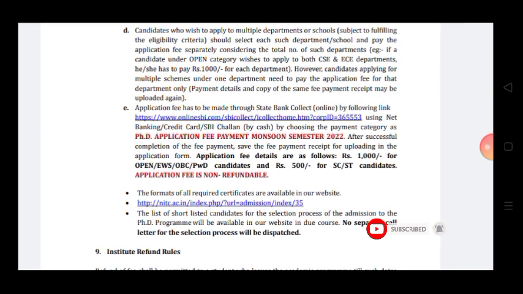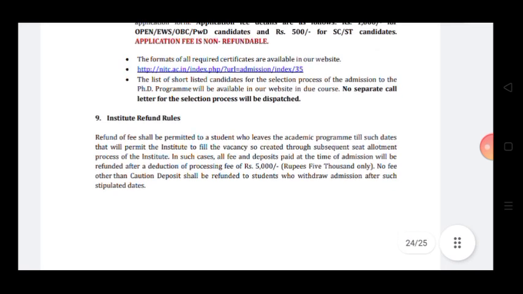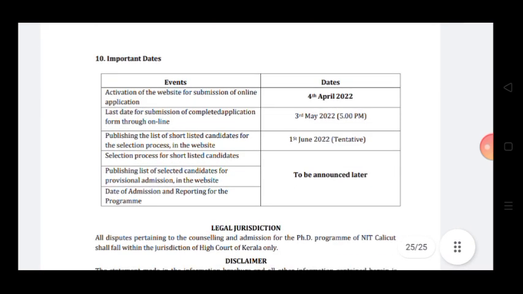List of shortlisted candidates for selection process of admission to PhD program will be available on our website in due course. No separate call letter will be sent to you. Next, important dates: it already started from 4th of April, last date 3rd of May, so there is not that much time left for you. You apply as soon as possible. Then list of shortlisted candidates will be published on 1st of June. Further date of selection process will be announced later.